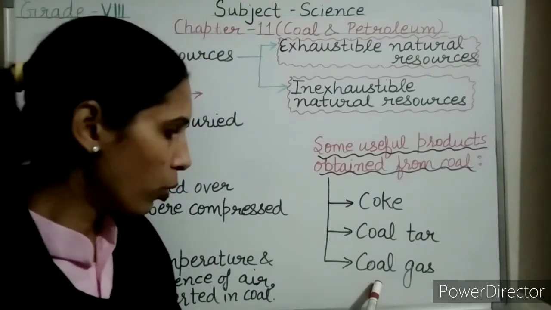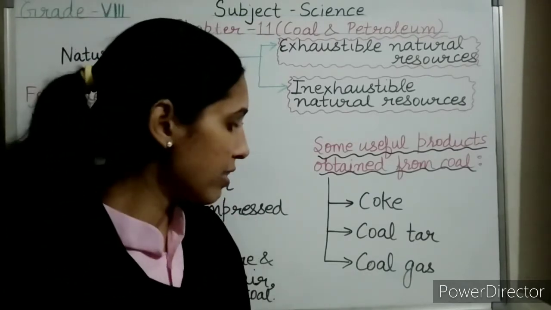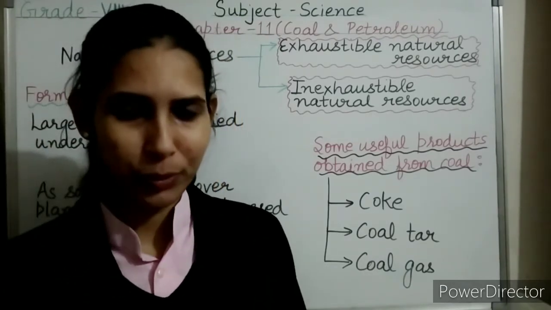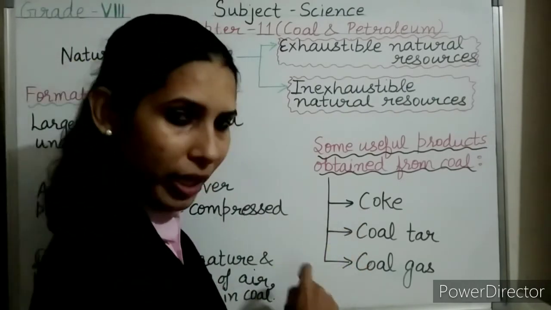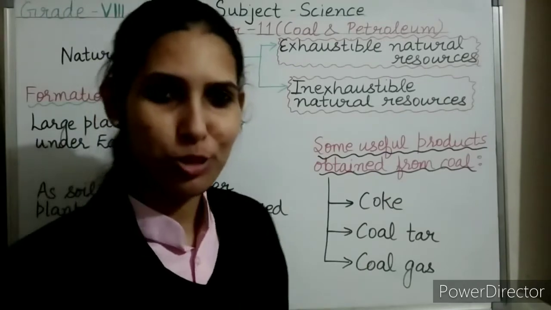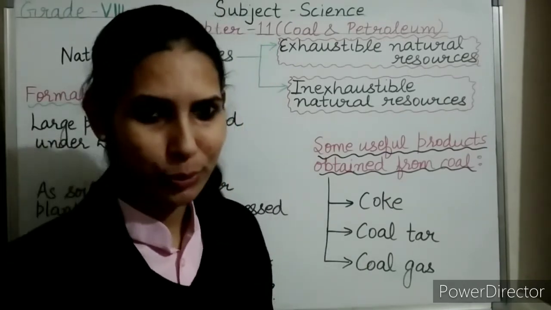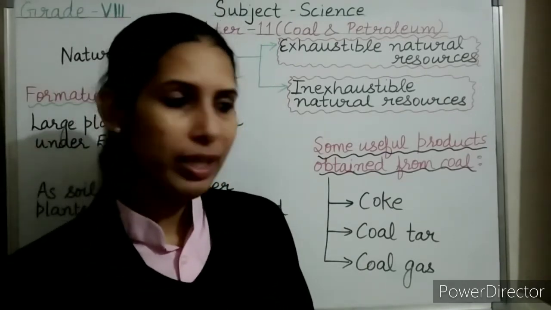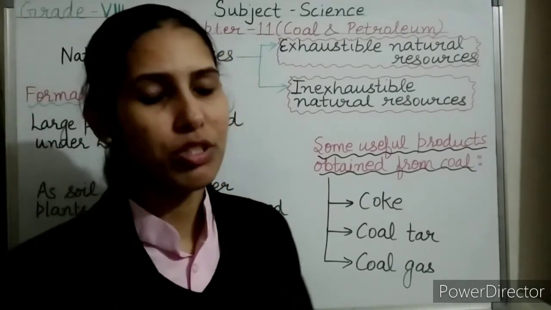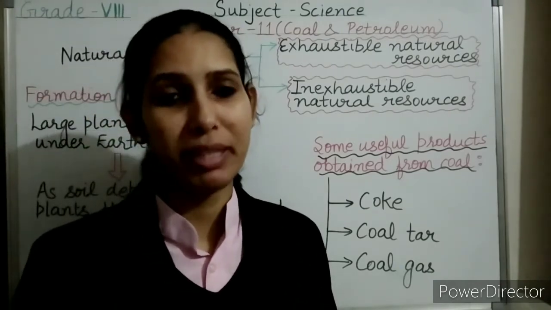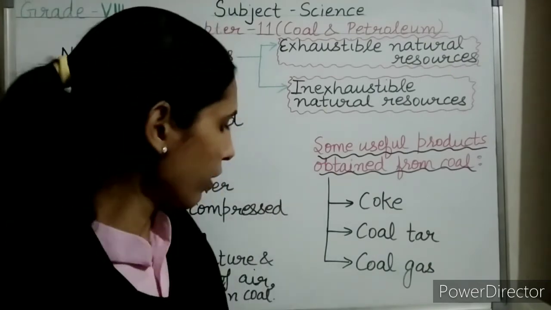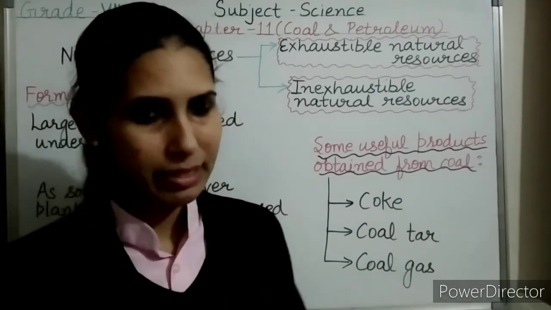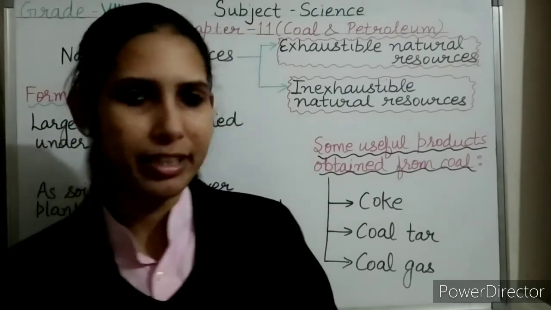If we come to coal gas, it is a gaseous fuel. Let's revise one more time: coke is solid, coal tar is a thick liquid, and coal gas is a gaseous fuel obtained from coal. It mainly consists of methane, hydrogen, and some carbon monoxide. When it is burnt, it produces heat energy and light energy.